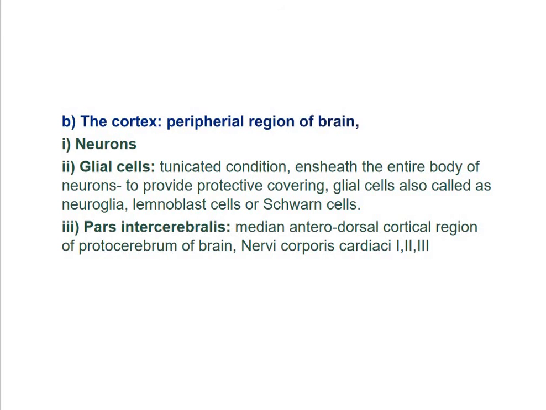Now this is what we have covered about the microanatomy of the brain. Mainly the brain constitutes the regions such as the forebrain, midbrain, hindbrain, that is protocerebrum, deuterocerebrum as well as tritocerebrum.